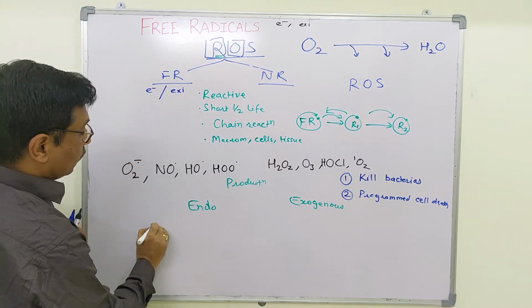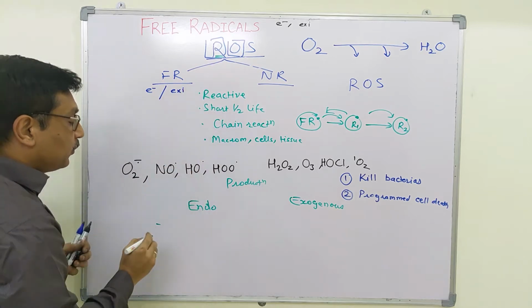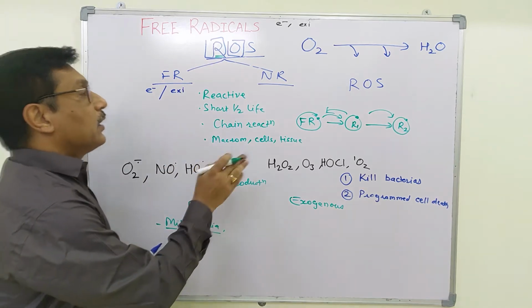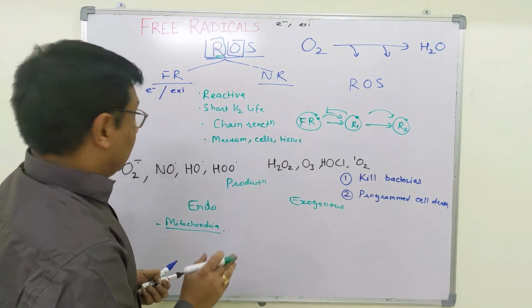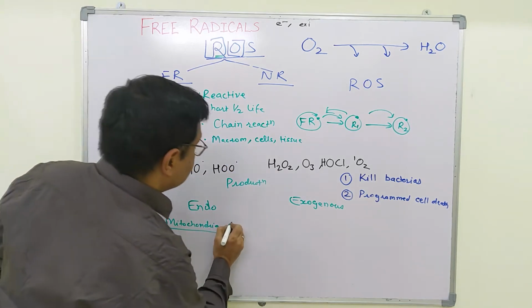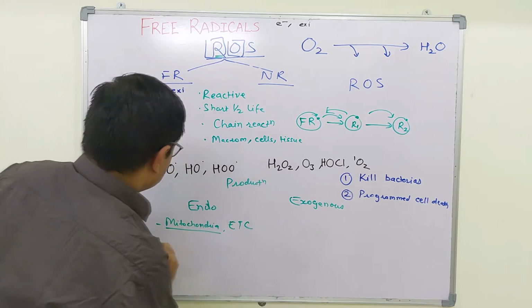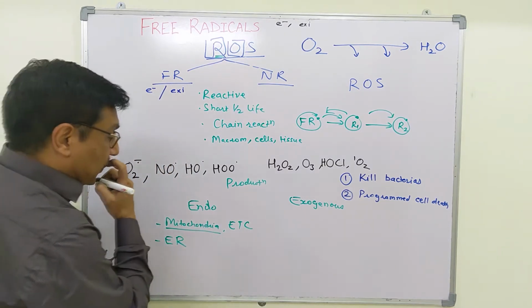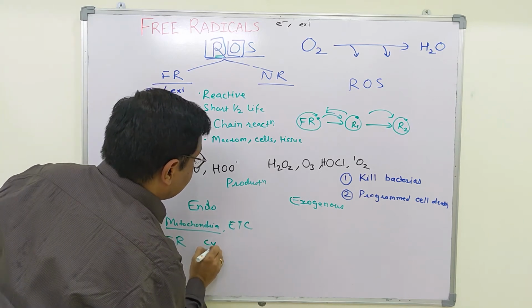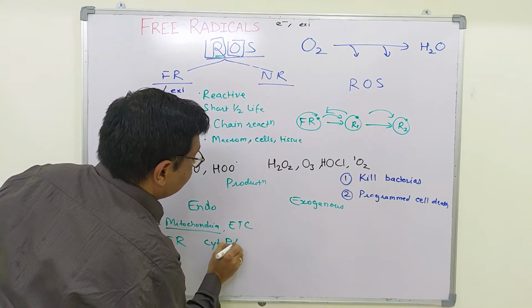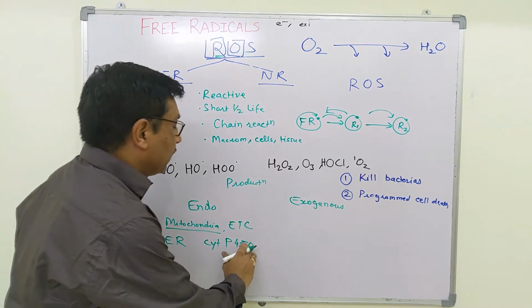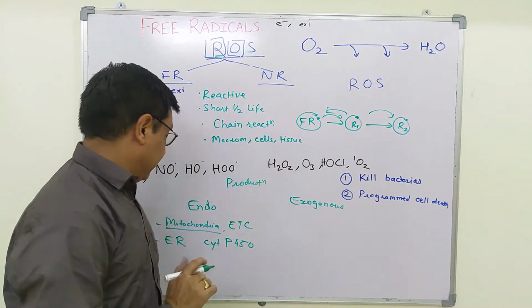Endogenously, reactive oxygen species are generally seen in the subcellular mitochondria, where there is a leak of electrons in the electron transport chain. Then they are also seen in the endoplasmic reticulum, where cytochrome P450, which is a monooxygenase, acts on various molecules to detoxify them.